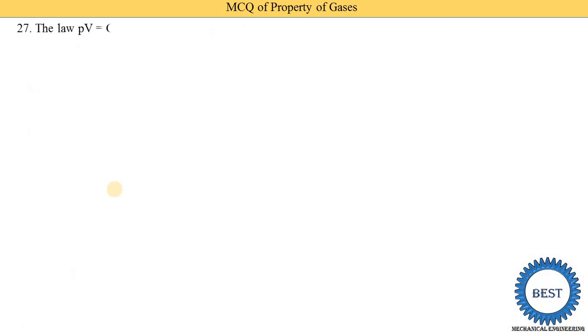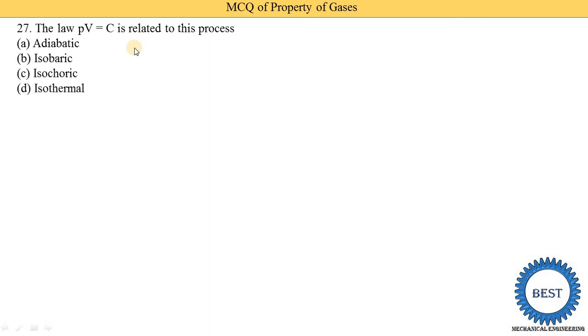The law PV equal to C, meaning constant, is related to which process? Adiabatic process, isobaric process, isochoric process, or isothermal process. So we know that PV is equal to constant means n is there, but the value of n is 1. That is called the isothermal process. So option D is the correct answer.